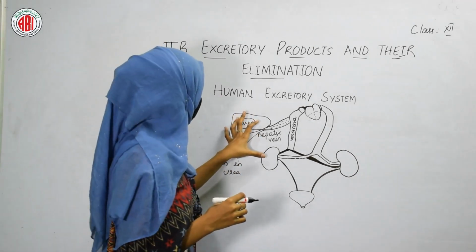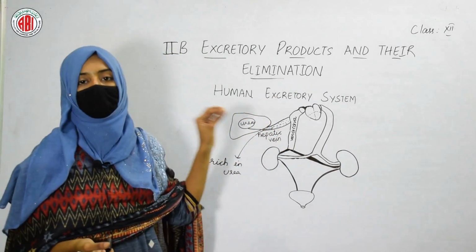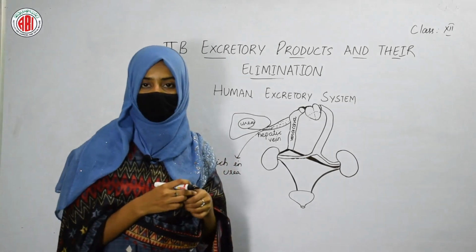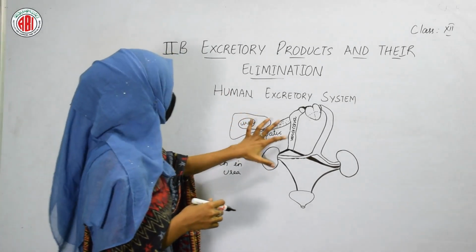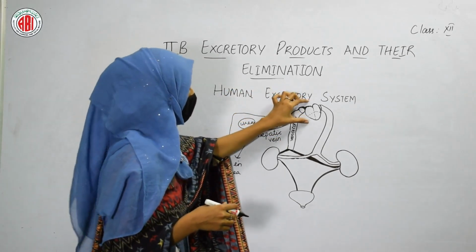From the hepatic vein, the blood is collected by the vena cava. Vena cava is the vein which collects the blood from the different parts of our body, right? So, it collects the blood from the hepatic vein, then that blood is given to the heart.